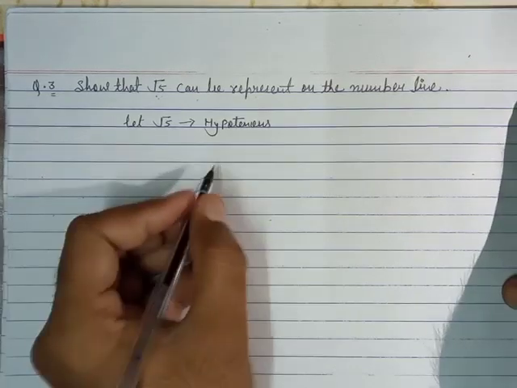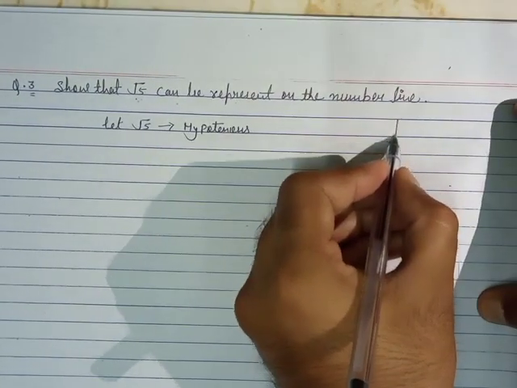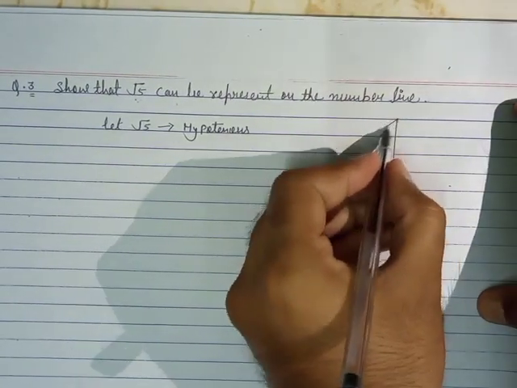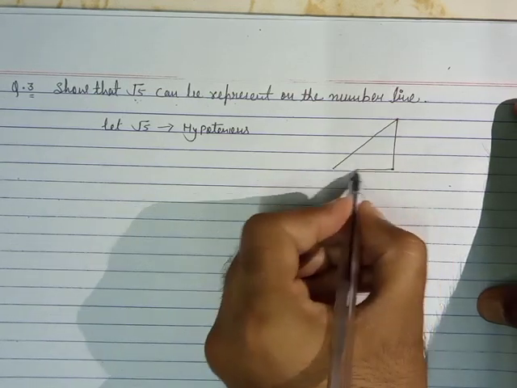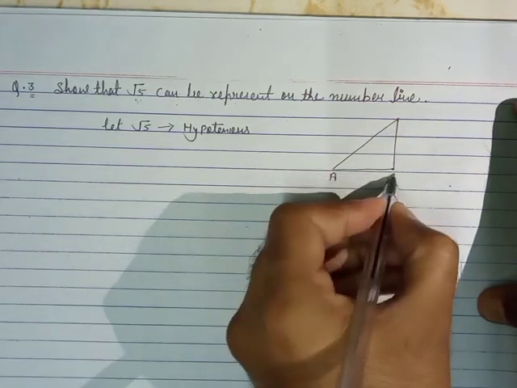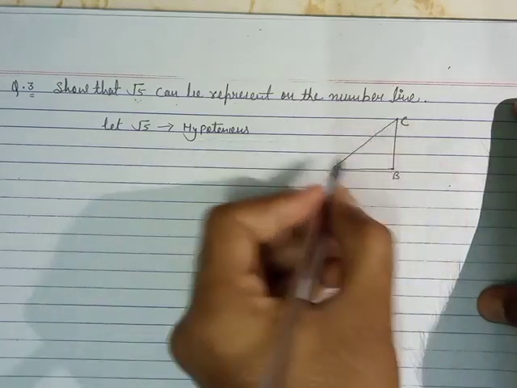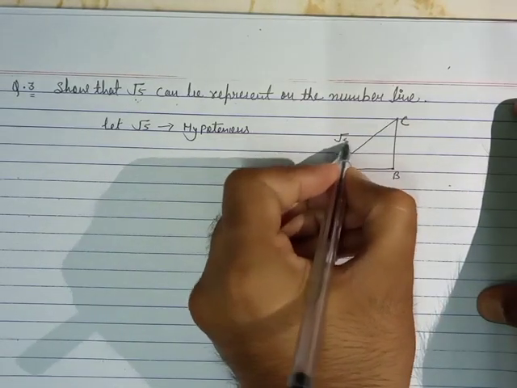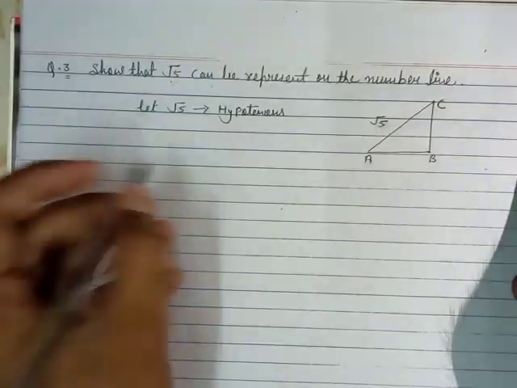Okay, now you can see here we take a right angle triangle ABC and the hypotenuse is root 5. Now we apply the Pythagoras here.